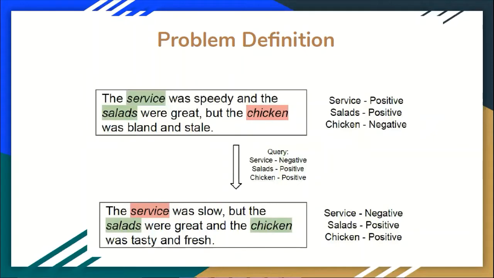An example of the task is: the service was speedy and the salad was great, but the chicken was bland and stale. Suppose this sentence was an input, and along with this input, we also give a query to the model. We want the sentiment polarity of service to be negative in the output sentence. Similarly, the polarity of the salad should be positive, and the polarity of chicken should be positive in the output sentence. Our system should be able to generate a sentence something like this. The service was slow, but the salads were great, and the chicken was tasty and fresh.